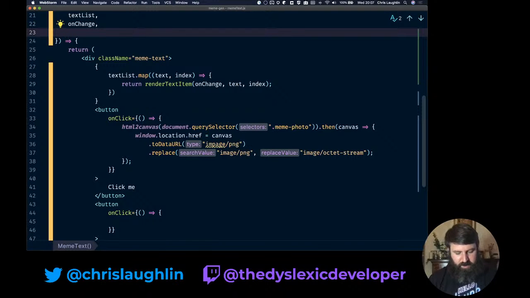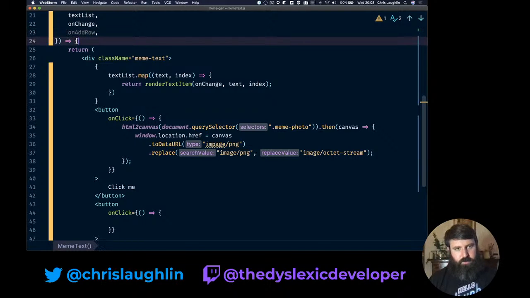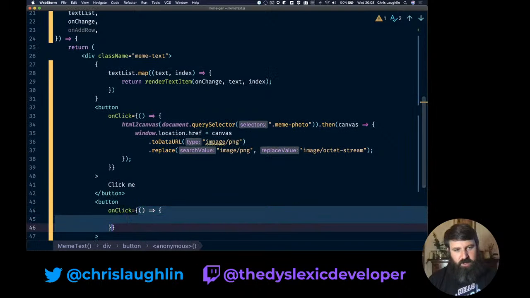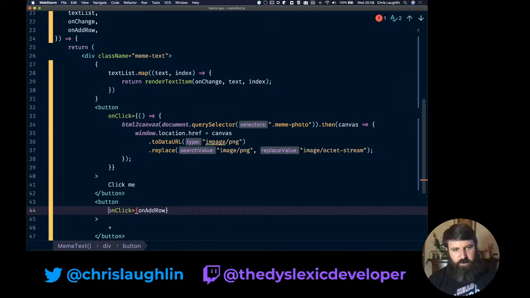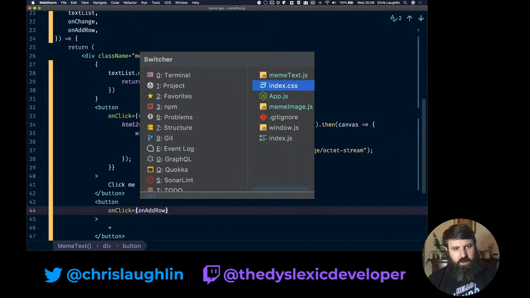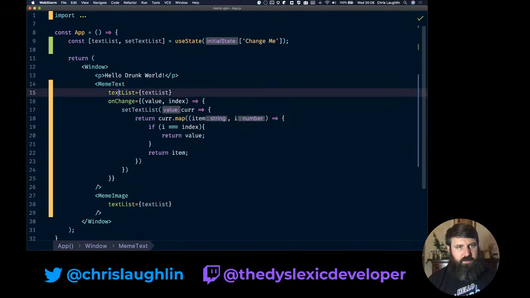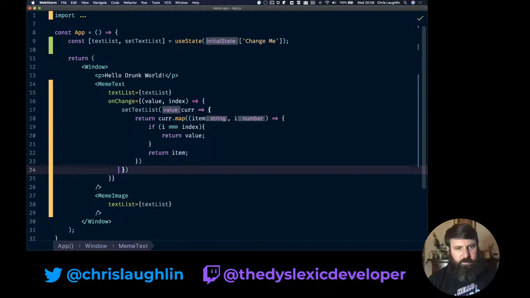So I can say on add row. And I guess I don't need to create an anonymous function for it. I can just do on add row. Then in my main app file, I can set an on add row as a prop.